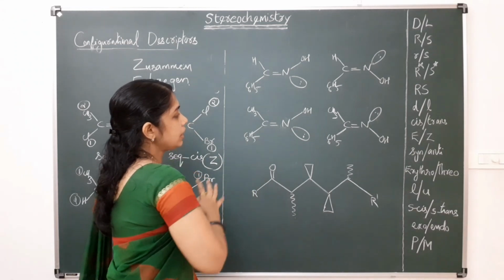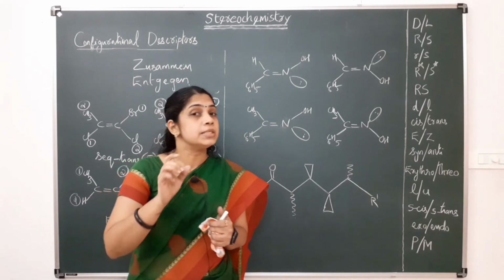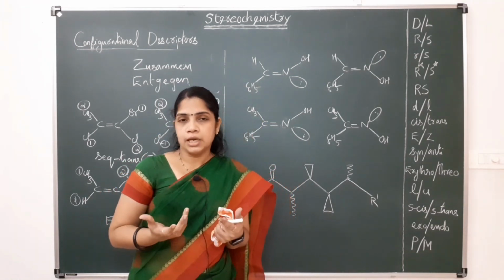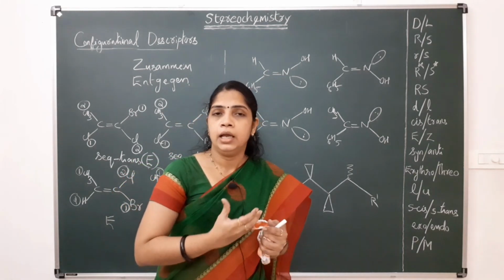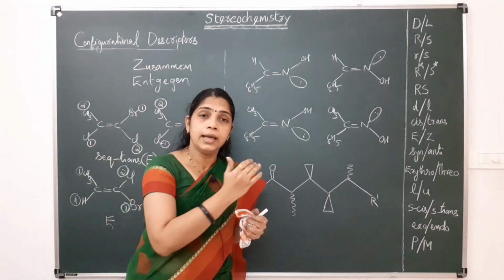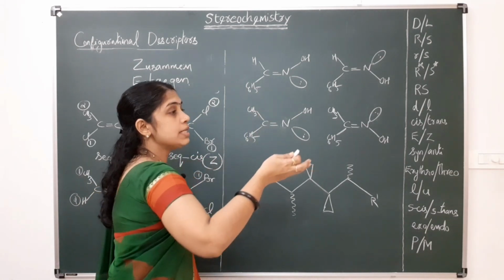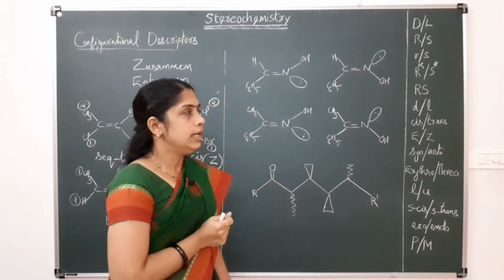Previously, for these oximes, the descriptors syn and anti were used, syn aldoxime or anti aldoxime, syn ketoxime. That is the descriptor used previously, syn and anti. Later it is replaced with E and Z.